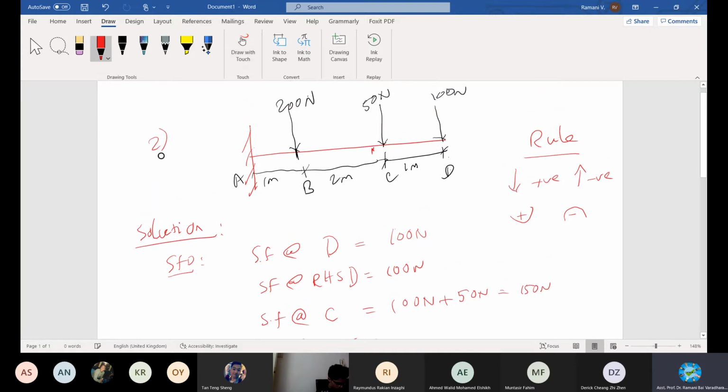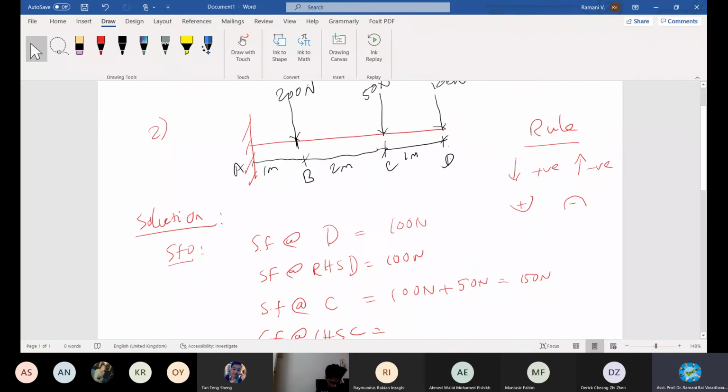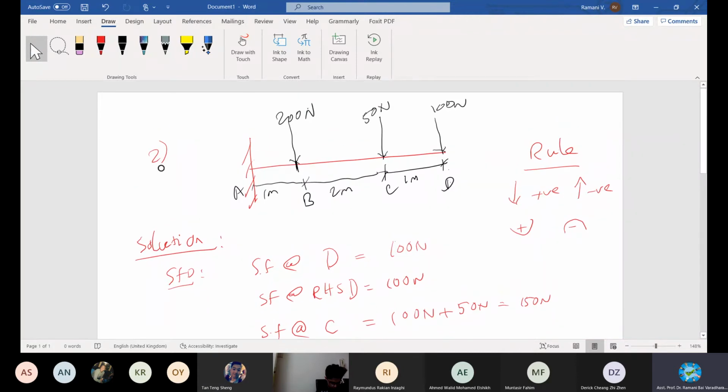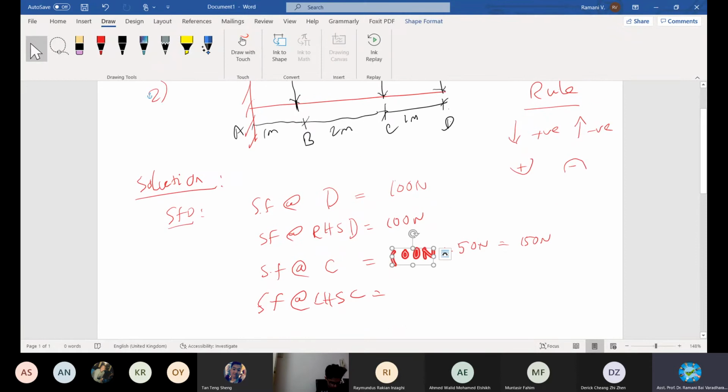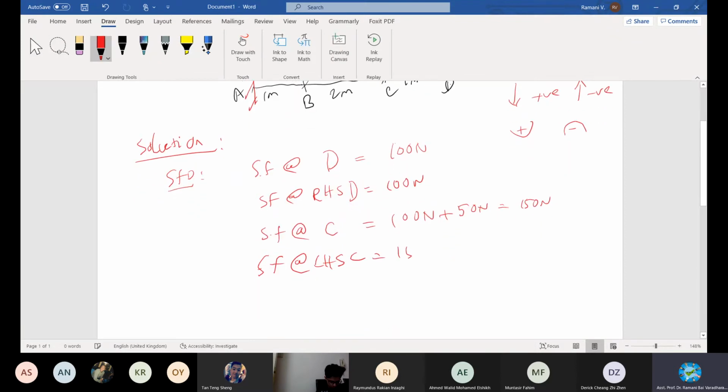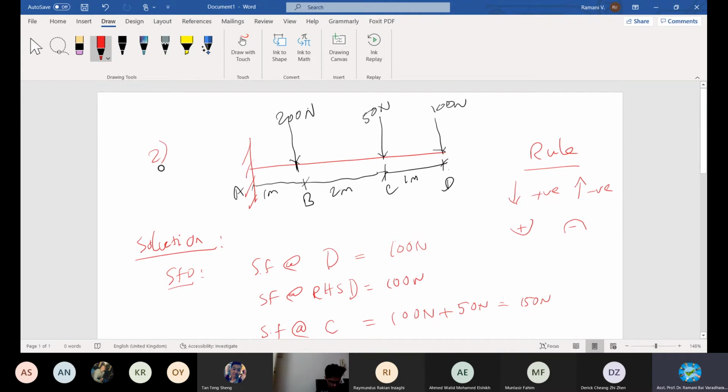At the left hand side where I marked red, somewhere here, how much will it be? 150. Very good, because there is no other load in between, so it's still living with 150. Correct? 150.